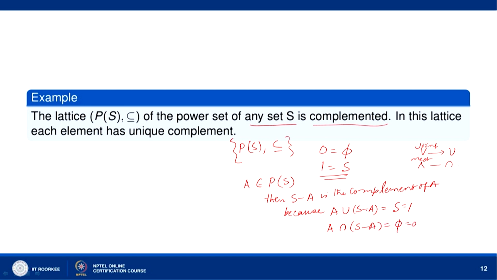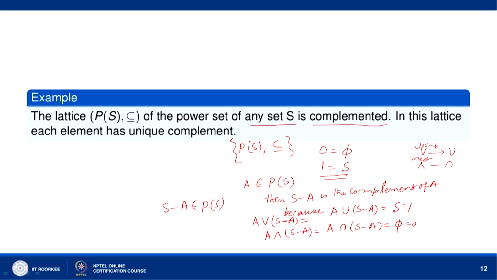A union S minus A means A join S minus A, so A join S minus A equals A union S minus A equals S equals 1, and A meet S minus A equals A intersection S minus A equals phi. So, S minus A is a complement of A, and S minus A belongs to P(S), because P(S) consists of all subsets of the set S.